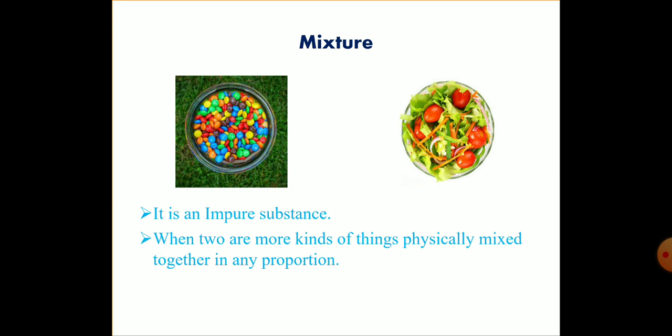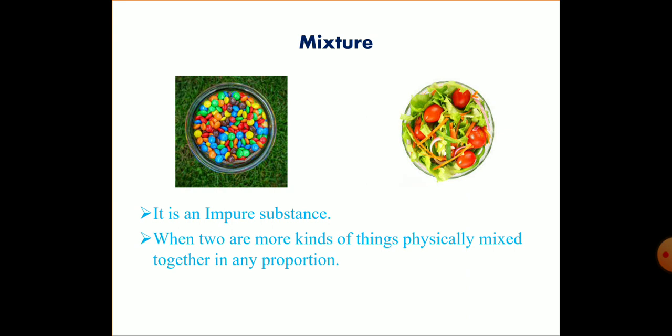What is given? When two or more kinds of things are physically mixed together in any proportion, that is called a mixture. So what is called a mixture? It is obtained when two or more kinds of things are physically mixed together in any proportion. There is no fixed proportion to form a mixture. Things can be mixed with other things in any proportion, so that we will get a mixture.